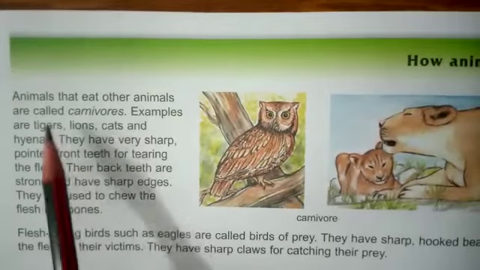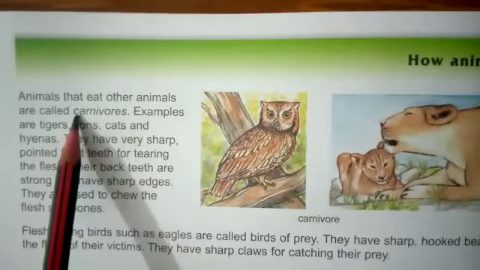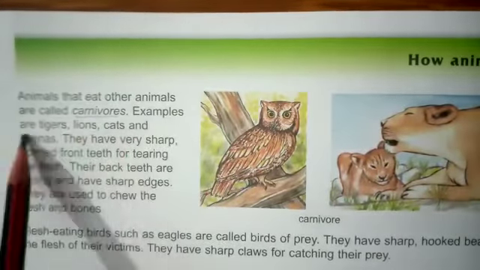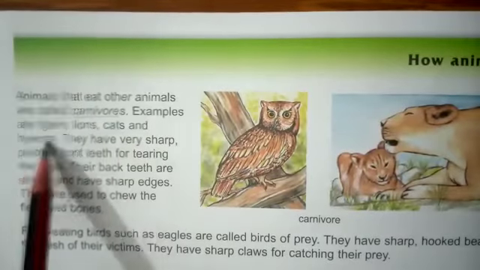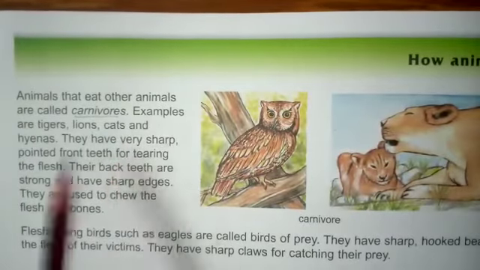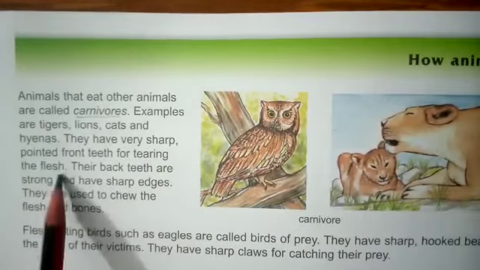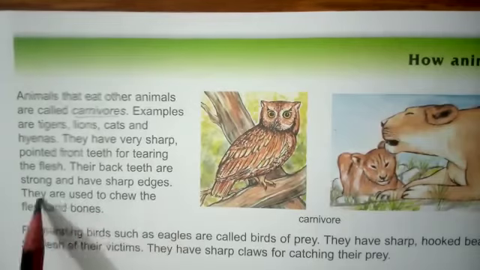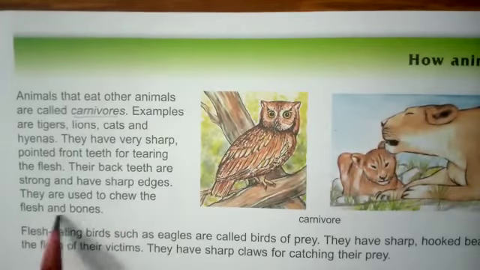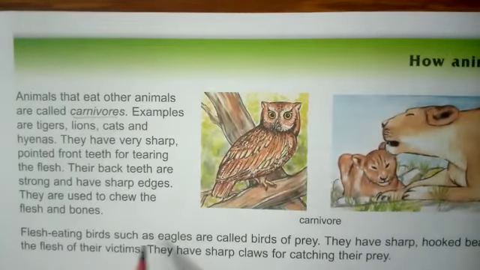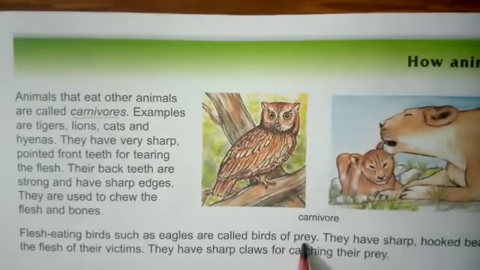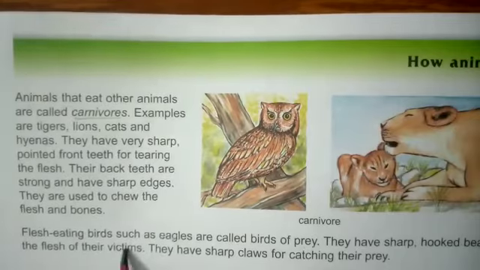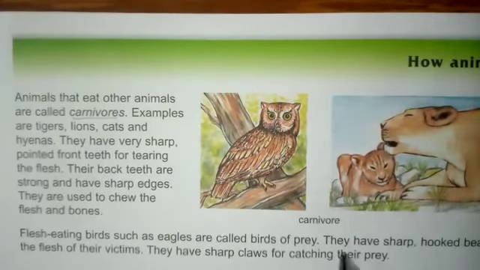So the next group of animals according to their feeding habit is carnivores. Animals that eat other animals are called carnivores. Examples are tigers, lions, cats, and hyenas. They have very sharp pointed front teeth for tearing the flesh. Their back teeth are strong and have sharp edges. They are used to chew the flesh and bones. Flesh eating birds such as eagles are called birds of prey. They have sharp hooked beaks for tearing the flesh of their victims. They have sharp claws for catching their prey.